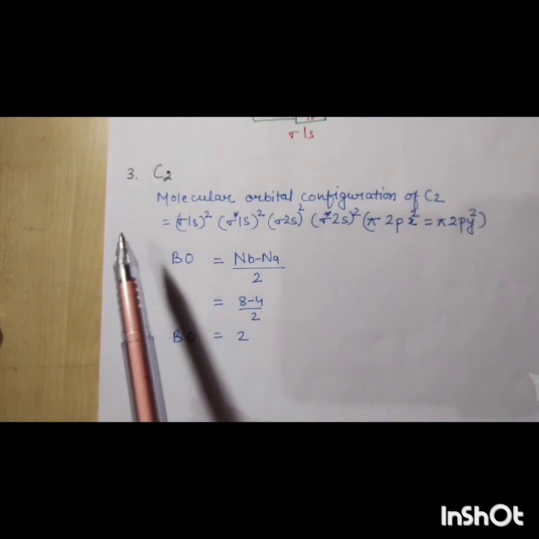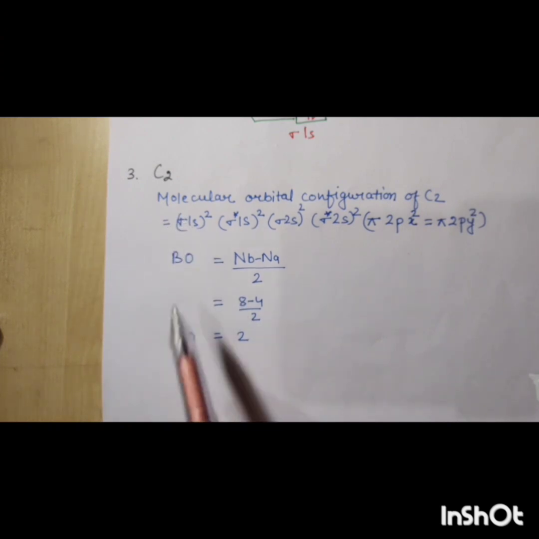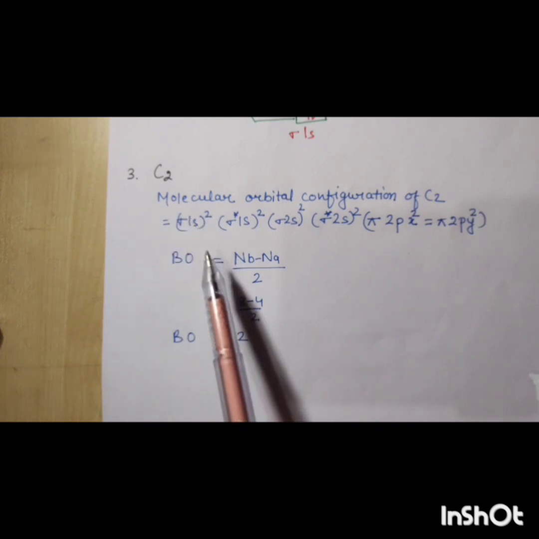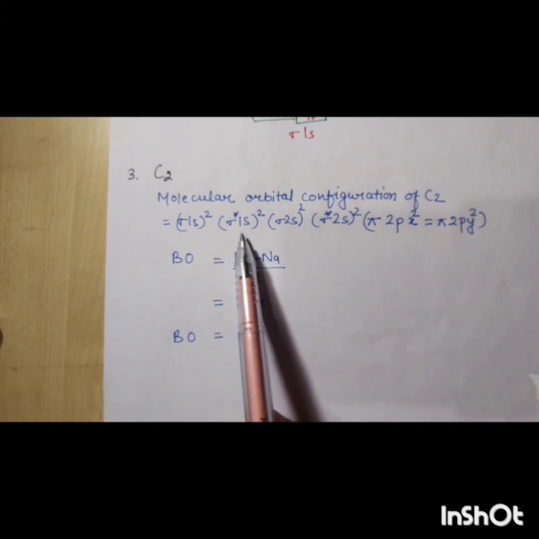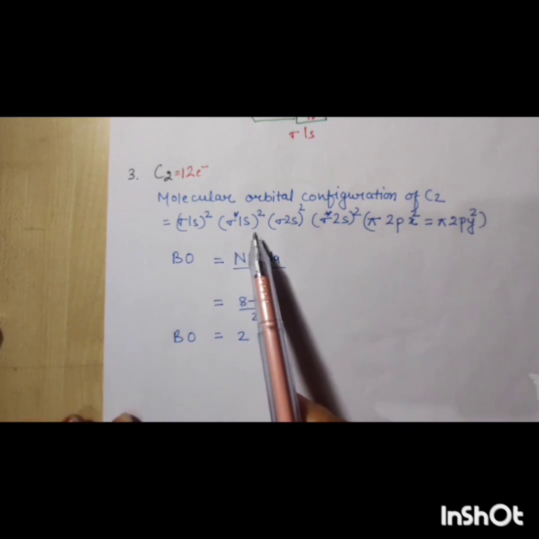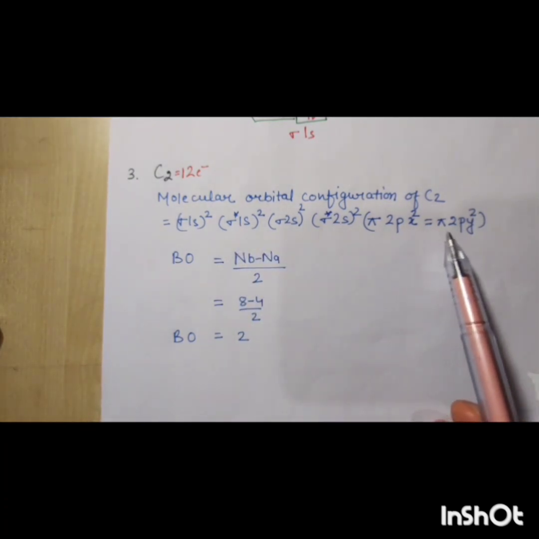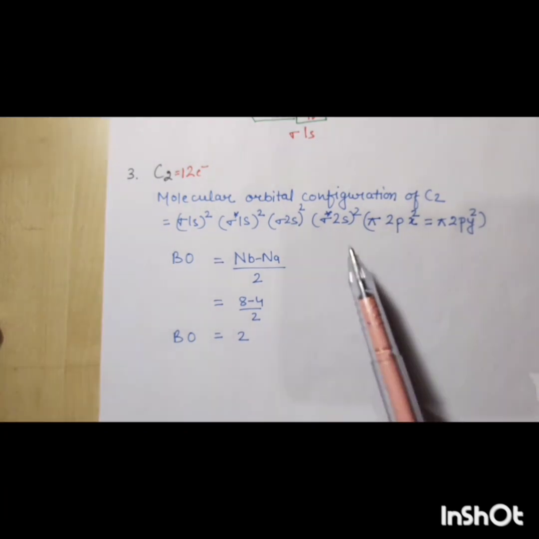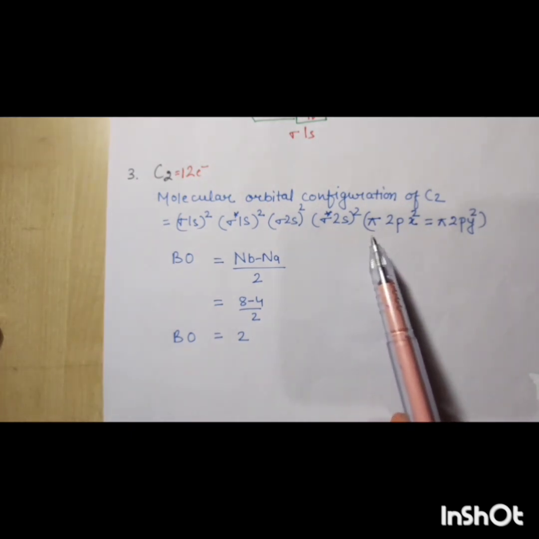Now the next example is the carbon molecule, which has 12 electrons. So sigma 1s2, sigma star 1s2, sigma 2s2, sigma star 2s2, pi 2px2 equal to pi 2py2. So these are the representation in the form of increasing energy level.